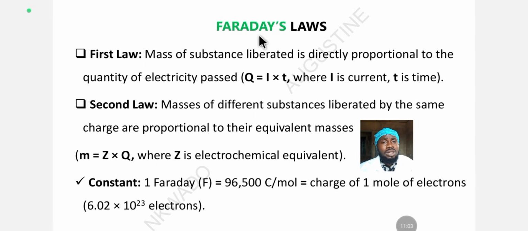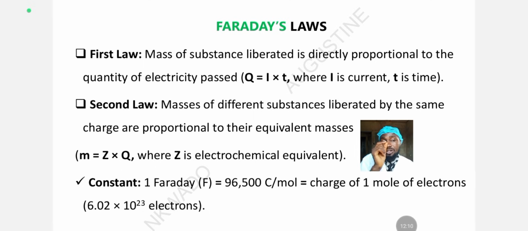Now let's look at his first law of electrolysis. Very easy. I am going to explain all the laws of Faraday pertaining to electrolysis for you. The first law of electrolysis is that the mass of an element discharged during electrolysis is directly proportional to the amount of current passing through the system. The mass of the element discharged is equal to the amount of current you pass in the system.